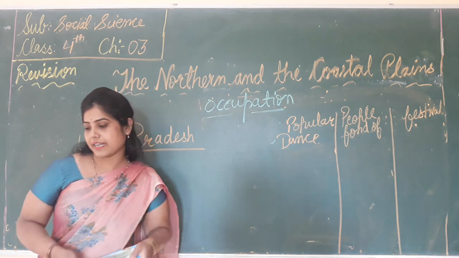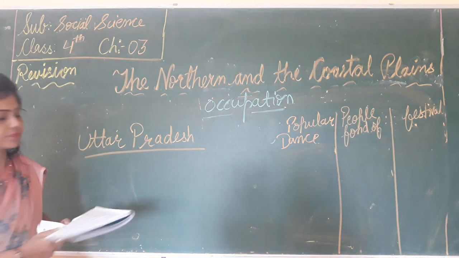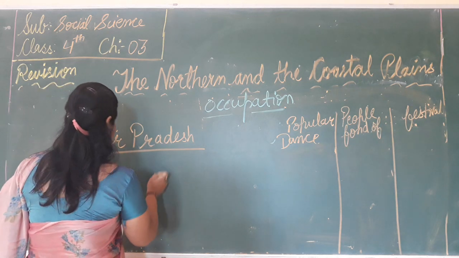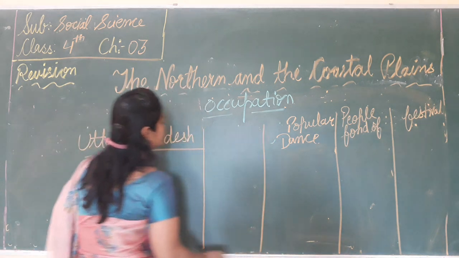So, what are the tourist attraction places in Uttar Pradesh? First, what is it famous for?